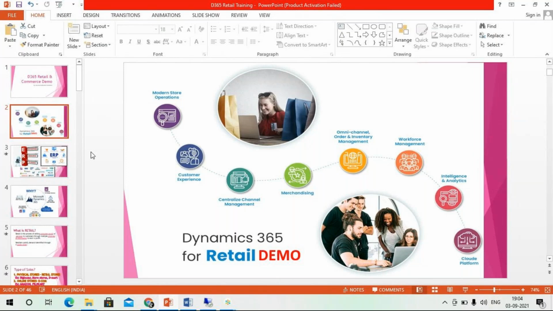Apart from this training program, we will explain one implementation project and one support project: how the implementation project will start as part of your retail program as a retail functional consultant, and what the activities and checklist are. We'll explain in detail for the implementation as well as the support project. After completion of the training program, we'll take a separate session to explain the implementation process and support process also.